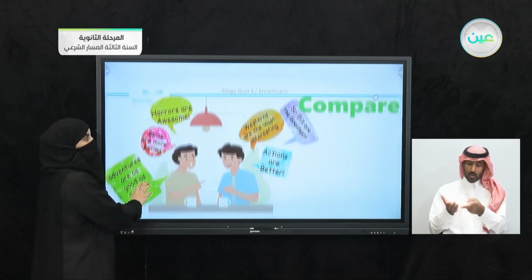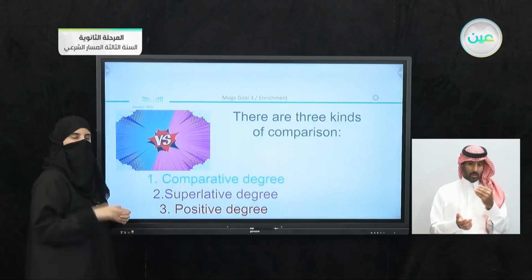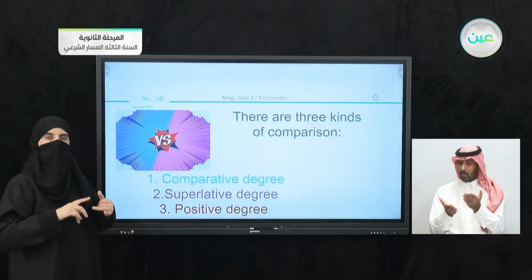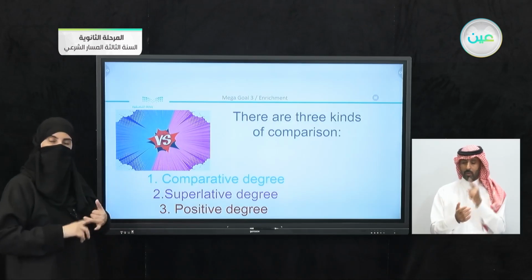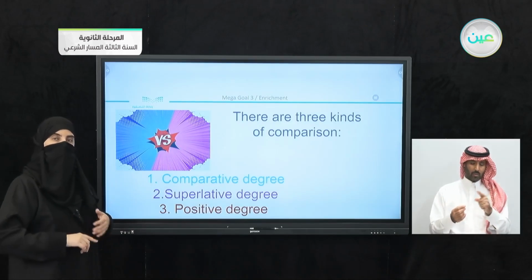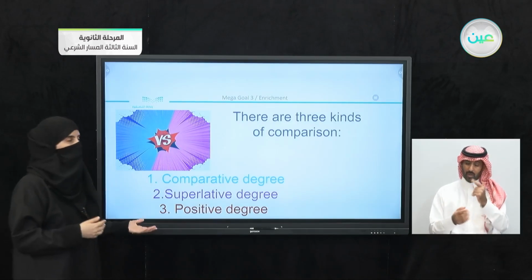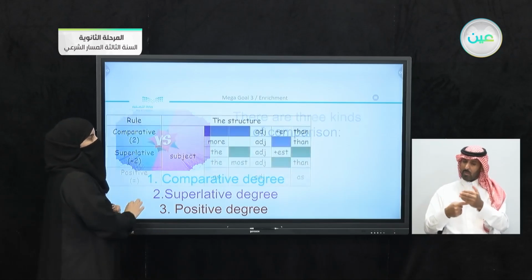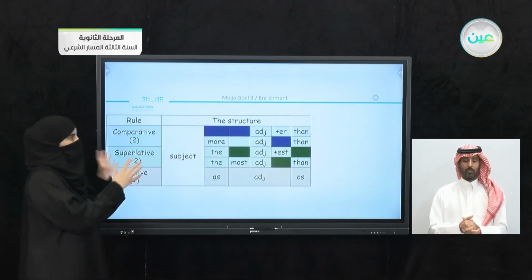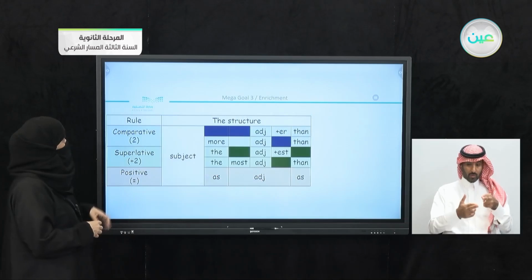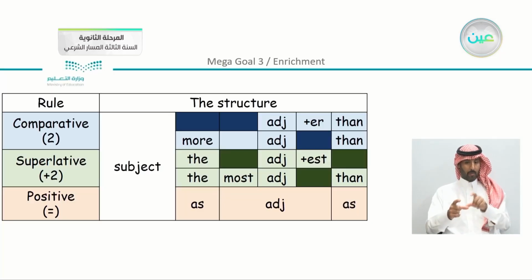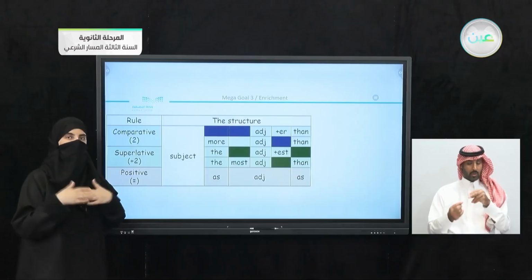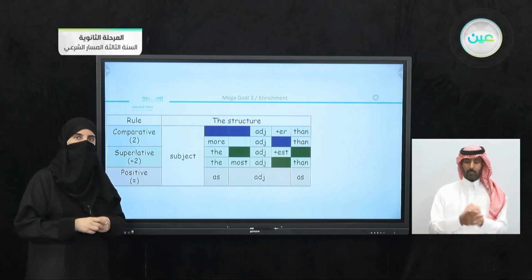Now we had 3 degrees here, or 3 types of comparisons. We have the comparative degree, we have the superlative degree, and we have the positive degree as we studied in our lesson. Now here I have a table for you ready. We can see that we have the rule, which is comparative, between two, or superlative, more than two, or we have positive, which we see the equal sign, which means that they are the same.